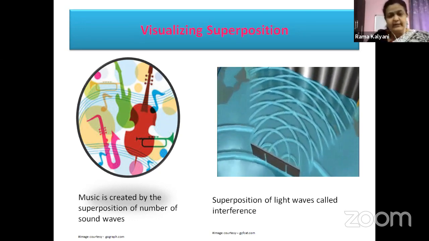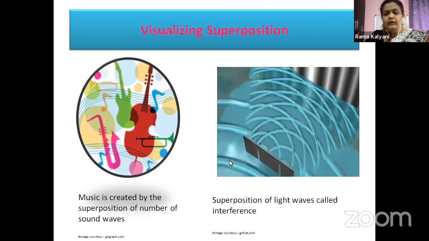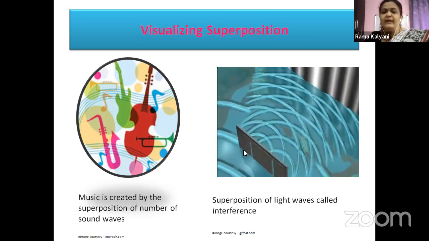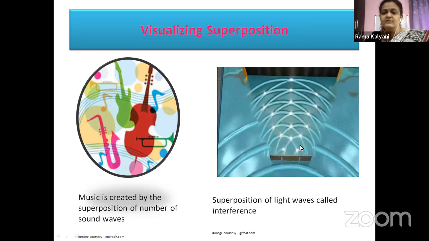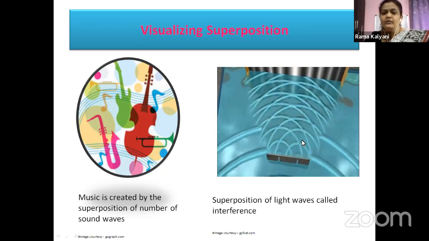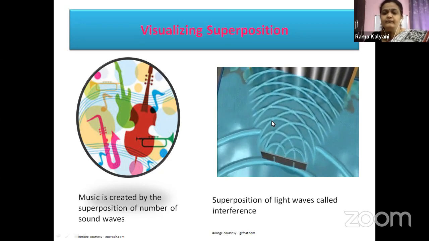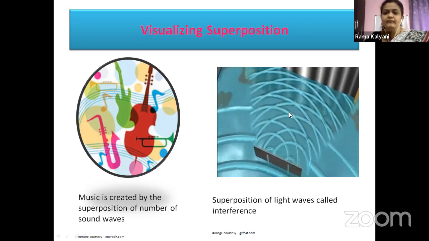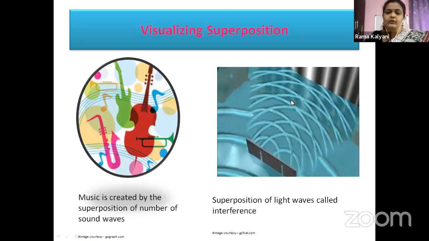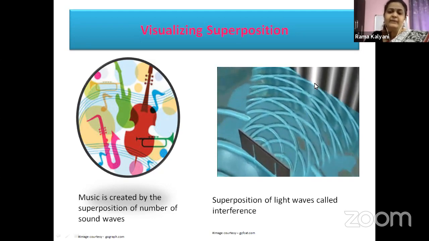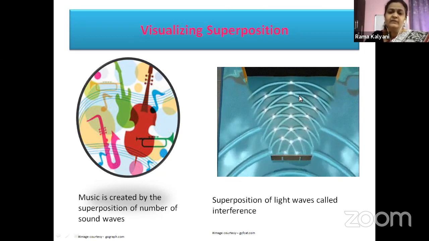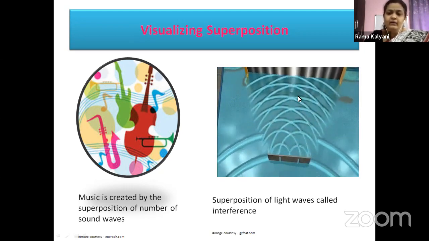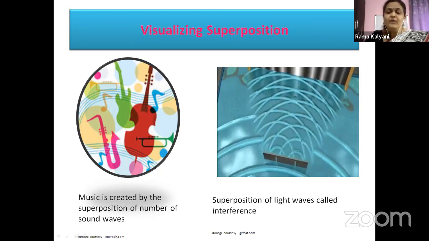Right, children, in the next image, this is the superposition of light waves. You can see light waves coming from two different sources here, and how they are superposing with each other. You can see the pattern also there. Start observing the black screen over there. That is the pattern that is forming there.